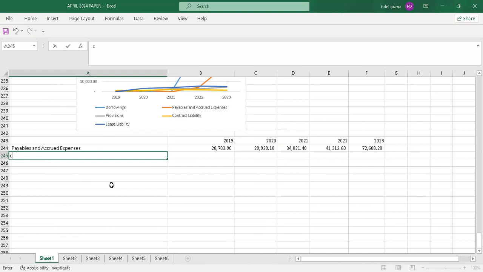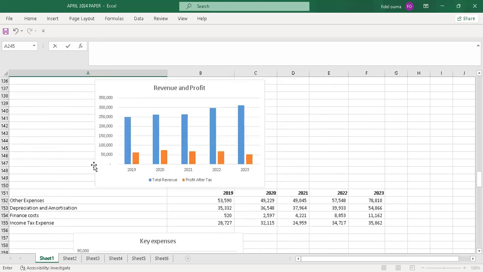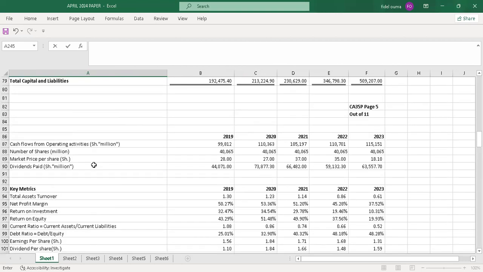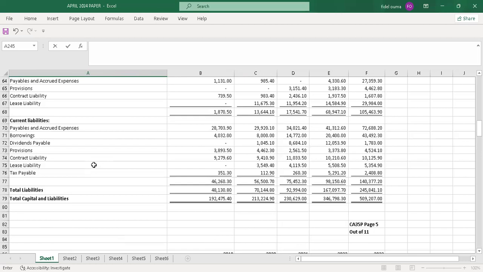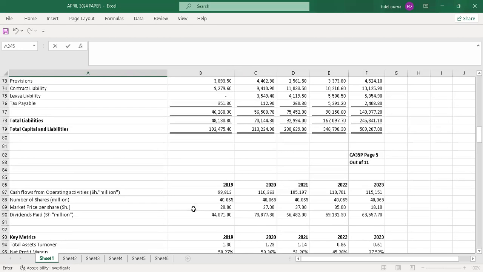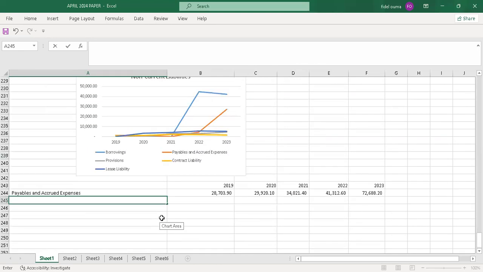So I just come here and write current. Where's the current liabilities? Current liabilities. Yeah. So the total of current liabilities will be this, 46 to 80. So I just write current liabilities here. Yeah, because now I'm comparing. I'm preparing a dashboard between current liabilities and payable.